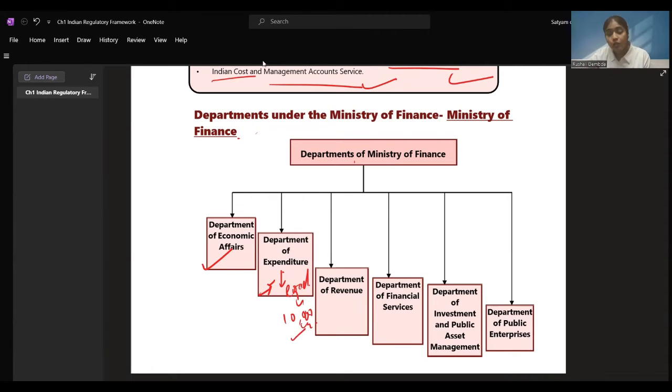They are given the amount. How these 10,000 crores are spent by them, in what areas, in what duration they have spent, all these things are checked by the Department of Expenditure, right?